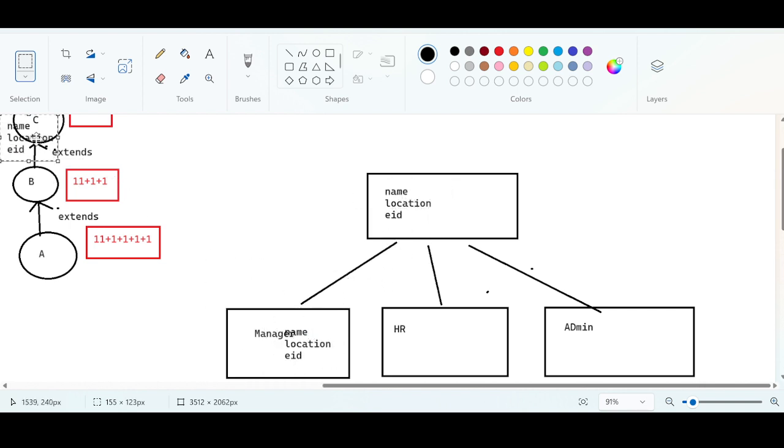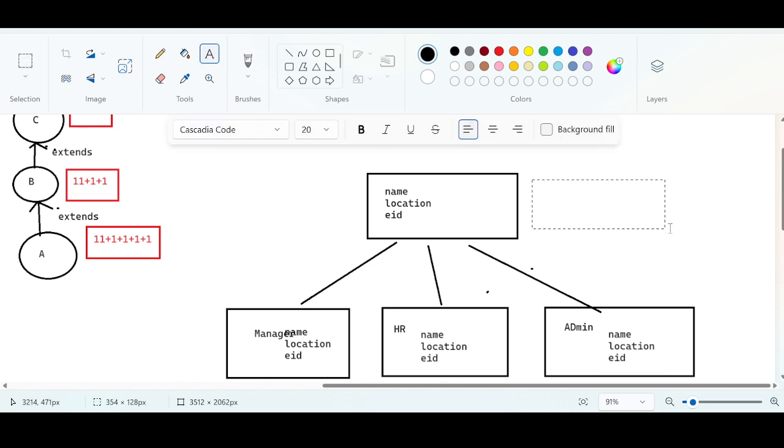And HR is also going to have the three things. They are common. What I can do, I can take a class with the name of Employee. This I can keep as one parent class. I can keep 3 child classes. Child 1, child 2, and there you go, child 3.